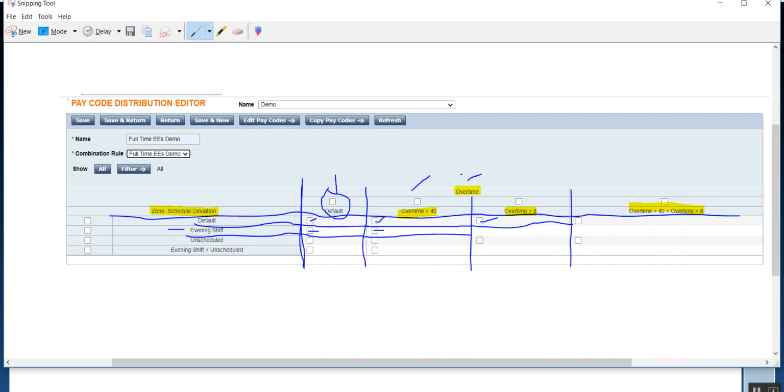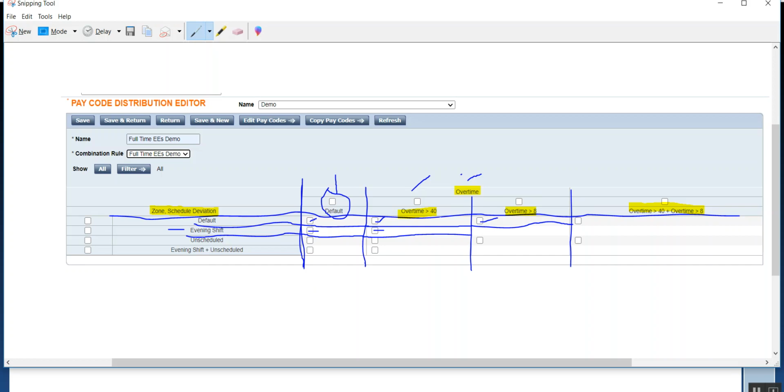If you said one of them, then you may have to think again, because here if you see we are saying evening shift and overtime, right? So the employee is also falling in evening shift, so he should be getting evening shift as well, and he has worked for more than 40 hours, so he should be getting overtime pay code as well. So two pay codes. But